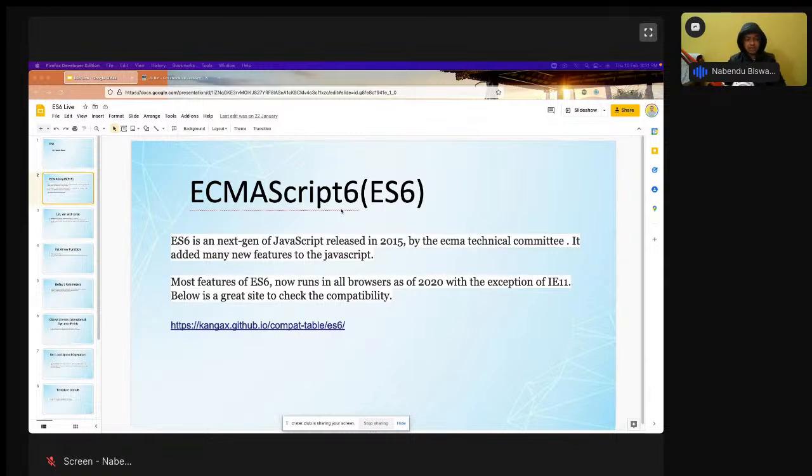So what is ECMA? That's a very good question by Akshay. ECMA is the official name of JavaScript actually, and it is governed by a committee known as the ECMA Technical Committee. Why is the official name of JavaScript ECMA? Because it was originally called ECMAScript only. But if you go back to the history, you will see that in 1995, Java was the most popular language in the world.